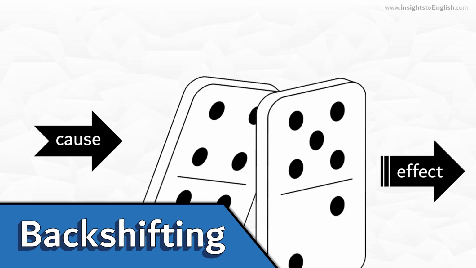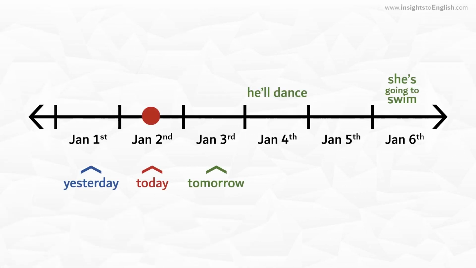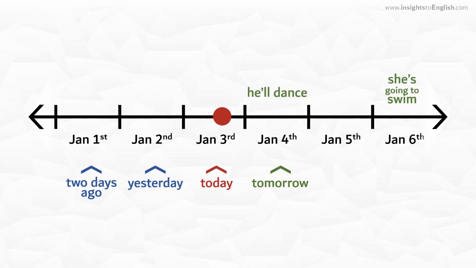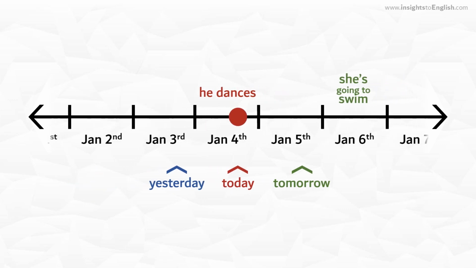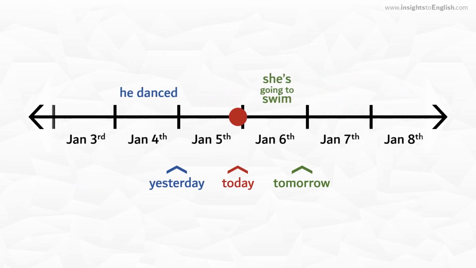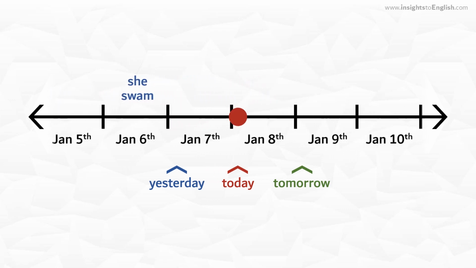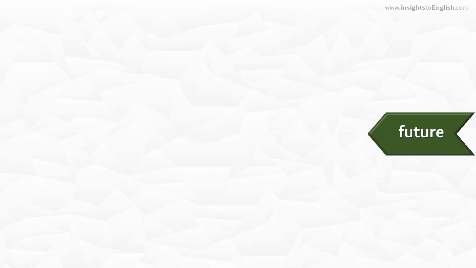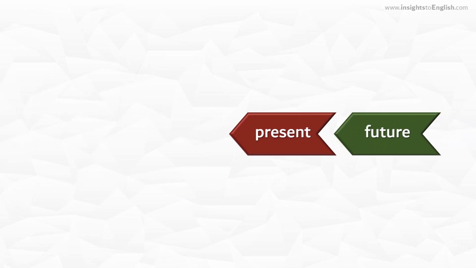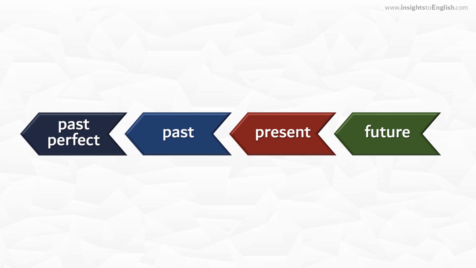Visual learners may want to consider a timeline in which now moves forward as it does in life. Relative to now, every event and time period seems to move backward. Tomorrow becomes today, and today becomes yesterday. Recent events move further into the past. Verb phrases need to change with the times. For cause and effect situations, future turns to present, which turns to past, which turns to past perfect.